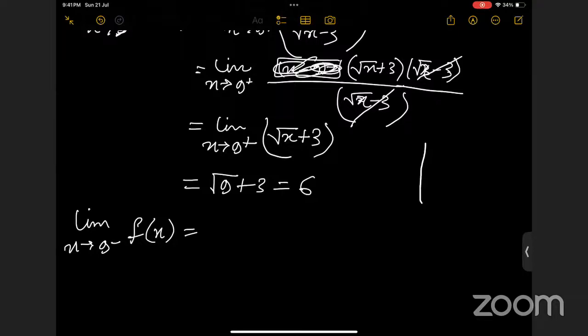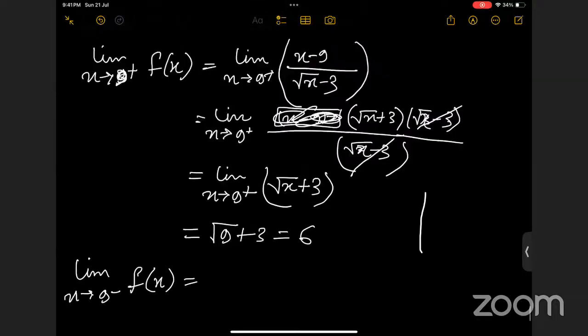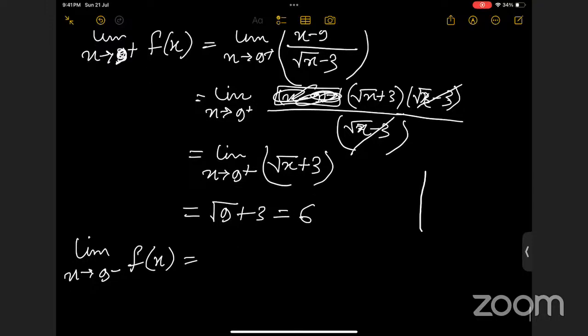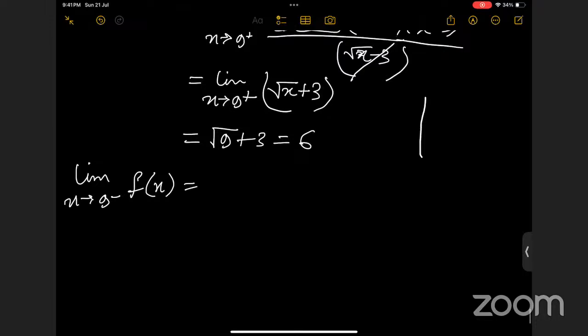But if there is any kind of disturbance, then you have to do something with the function such that the function remains the same. We are not changing the function, we just manipulate it. It's basically the same, but we are doing something such that this becomes defined.